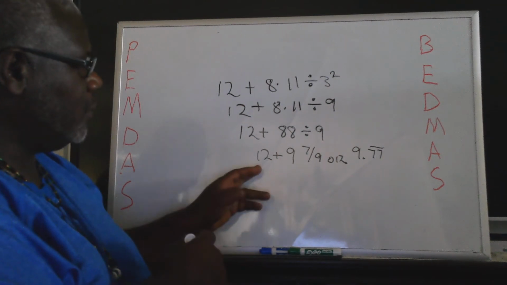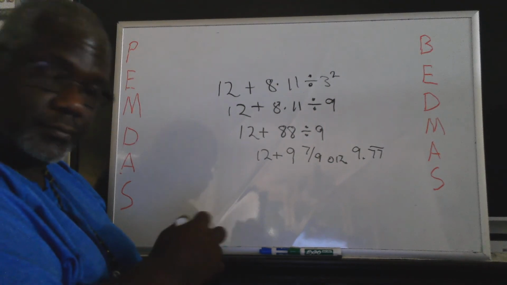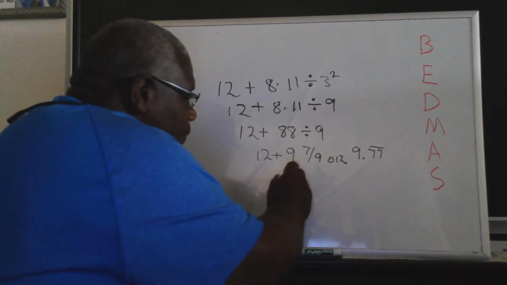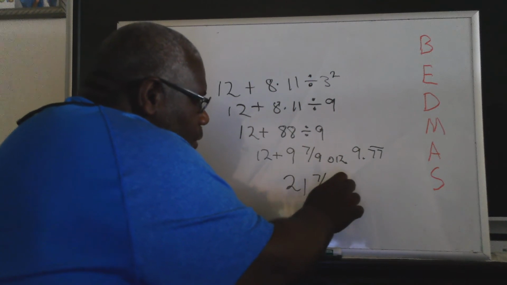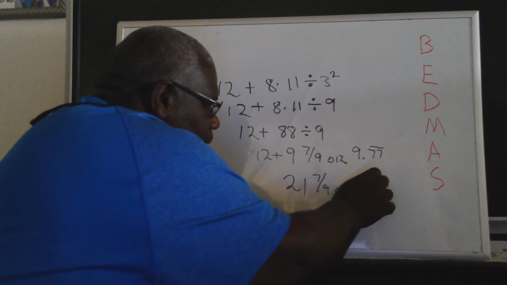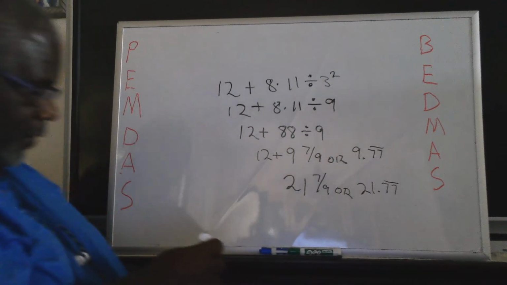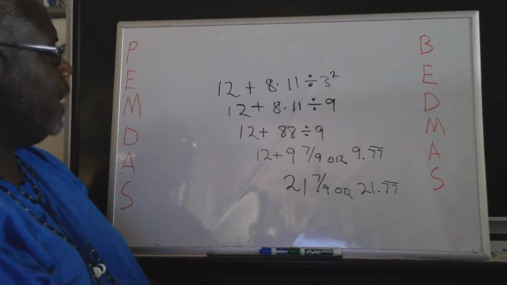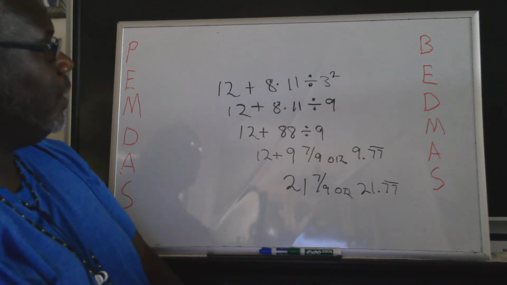Okay, so what's 12 plus 9, folks? Twelve plus 9 is blackjack. 21. 21 and 7 over 9, or 21.77 forever. Okay? So, as you see, even though we had no parentheses or enclosures in the way, didn't matter.